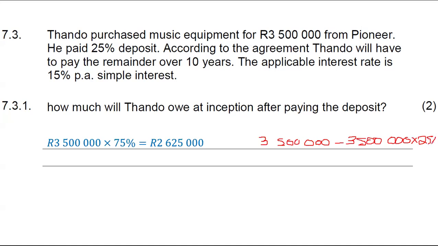So you're saying the original amount, which was 3.5 million, minus the deposit, which is 25% of 3.5 million. And you will still get 2,625,000, which is what Tando will owe at the beginning of this transaction.